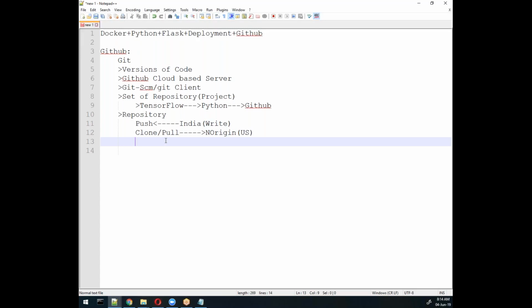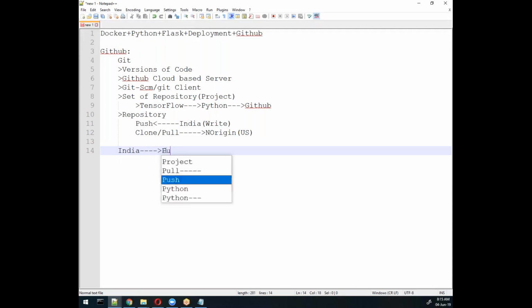Fetch will not do merge, whereas pull will merge it also. We have many things inside GitHub, but we will just take a look at push and pull, meaning clone the first time. Remember, we will write code in India, and then we will push the code, and based on that pushing, we will push this code into GitHub.